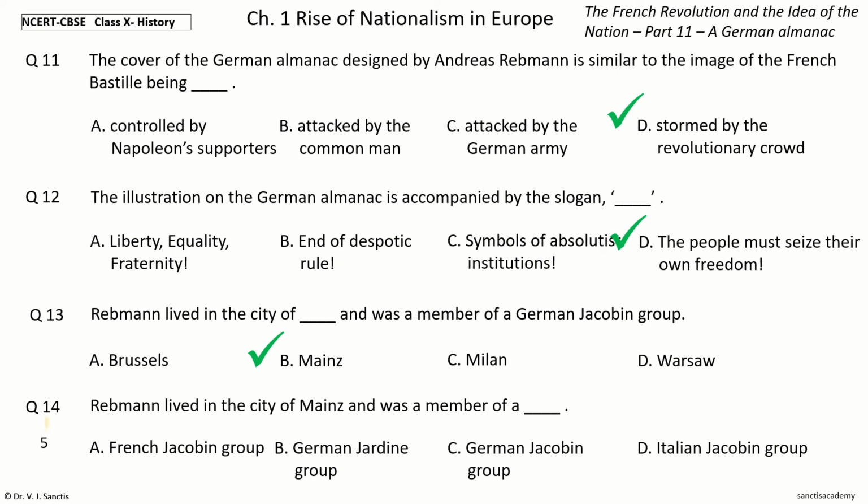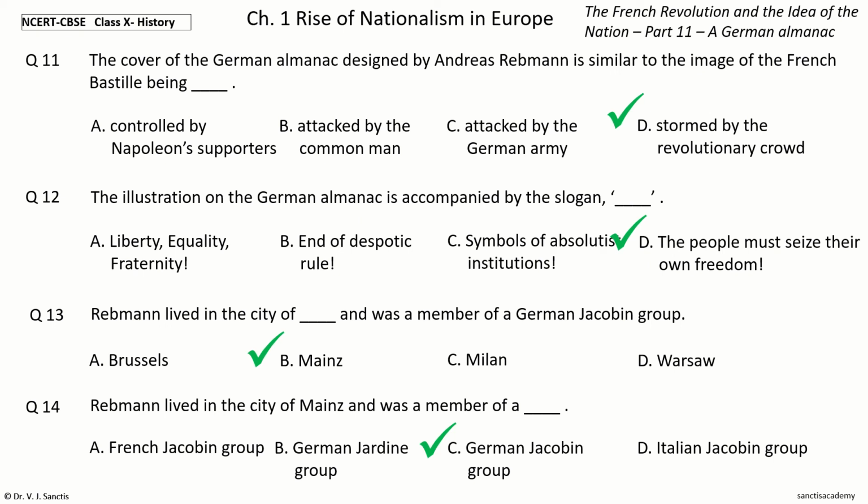Your time to choose. And the answer is German Jacobin group. So, Rebmann lived in the city of Mainz and was a member of a German Jacobin group.